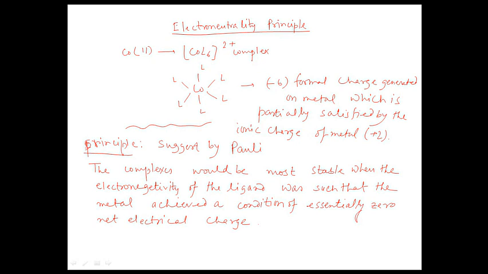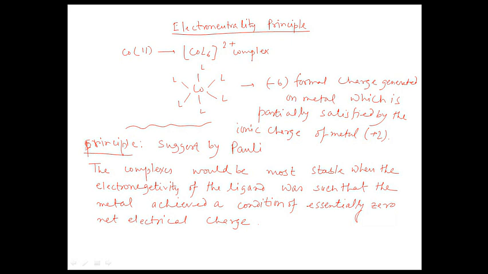Pauling and his co-workers did some semi-quantitative calculations and correlated the stability of different complexes. Based on these methods, they suggested whether a metal complex will be stable or unstable. There are some typical examples.